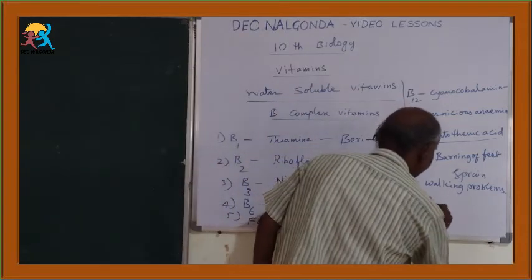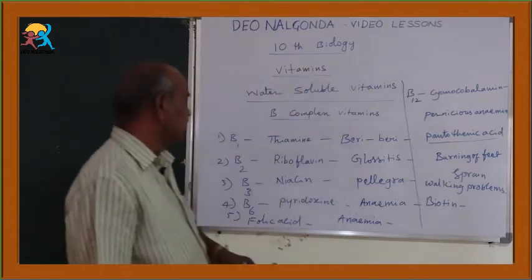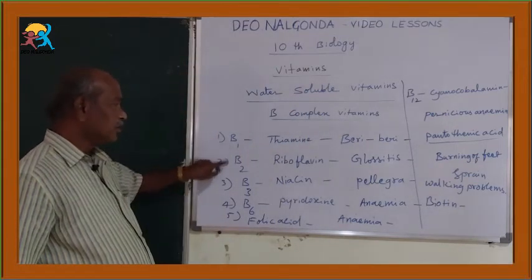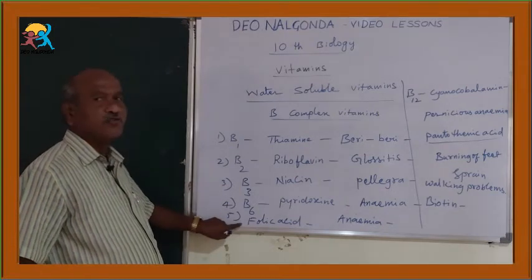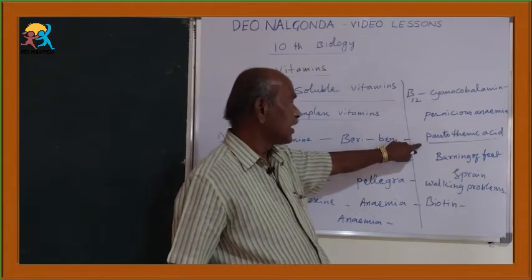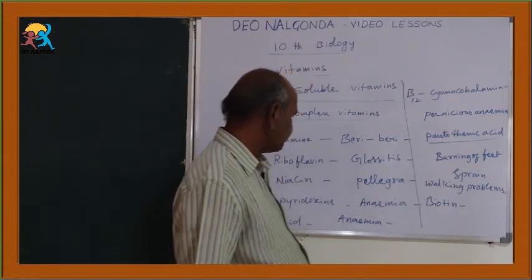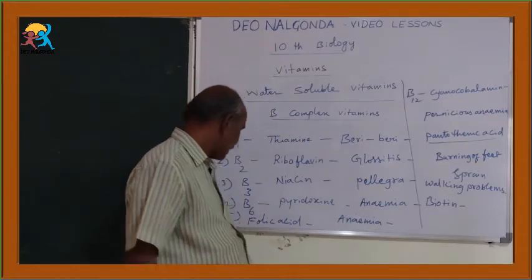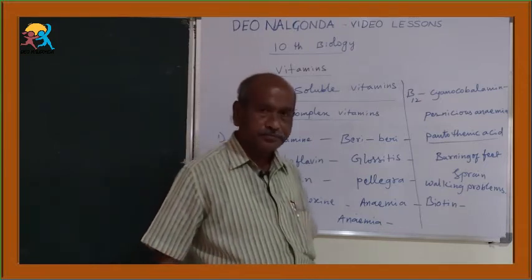Biotin. Altogether 8 vitamins: B1, B2, B3, B6, folic acid, B12, pantothenic acid, and the last one is biotin. So biotin is its direct chemical name.